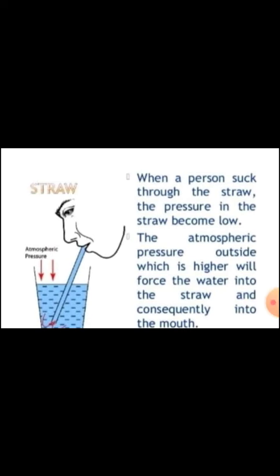The water is pushed into the straw due to the atmospheric pressure exerted on the surface of the liquid in the container, so the cold drink, juice, or any other liquid we drink enters the straw easily.